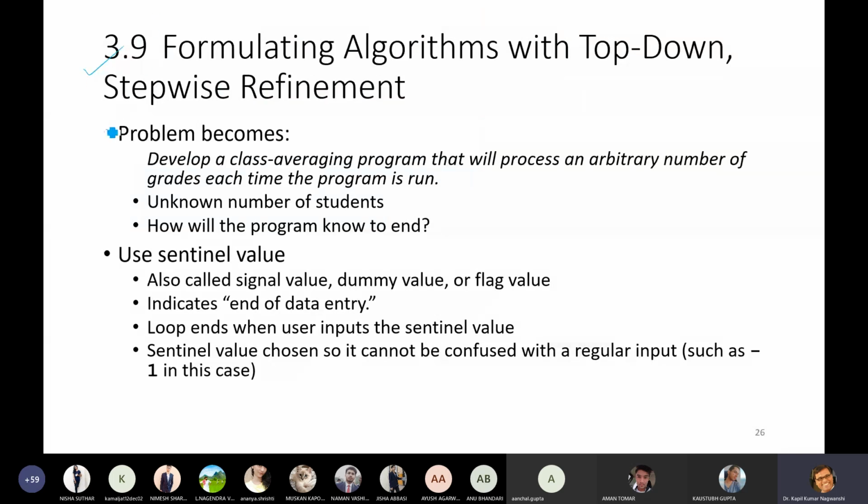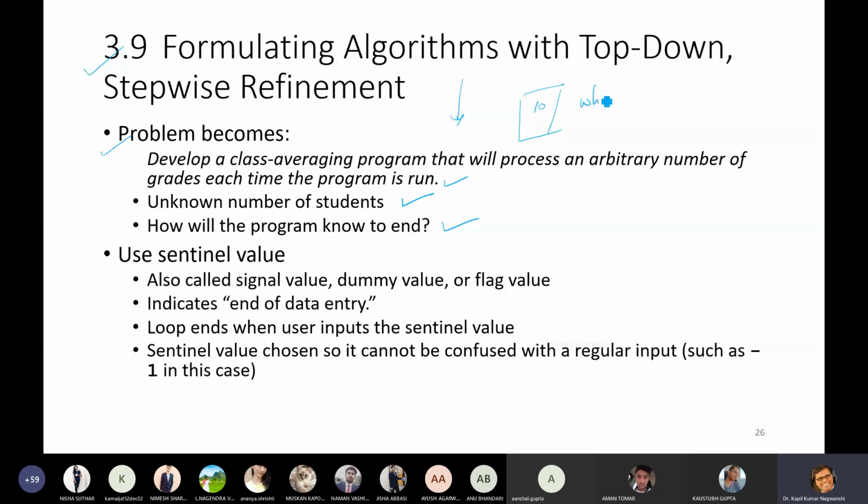Now come to formulating the algorithm with top-down stepwise refinement. The problem becomes: develop a class averaging program that will process an arbitrary number of grades each time the program is run. We don't know how many students there are. How will the program know when to end? Suppose you knew 10 students were there.